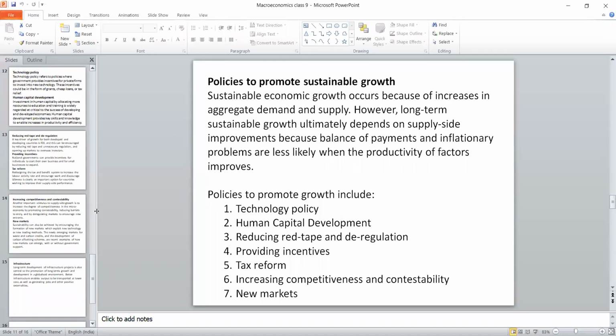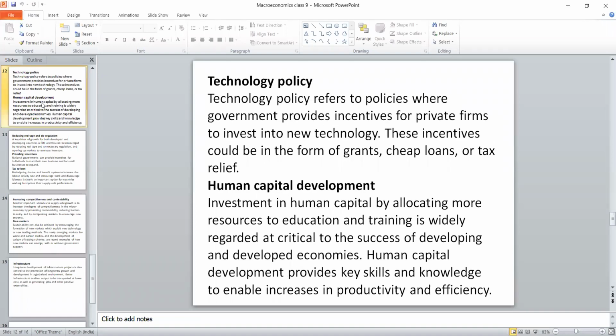The first one is technology. When the government wants to introduce a new technology in an economy, definitely it will increase the production. But all of a sudden, the government cannot order it. So what they will do, being a big economy, the Indian government will encourage private firms to invest in the new technology. For that, they will give some grants. They will give loans at a very low interest rate. They will provide tax holidays and a number of provisions to get tax relief. All these things are done by the government in terms of technology policy.